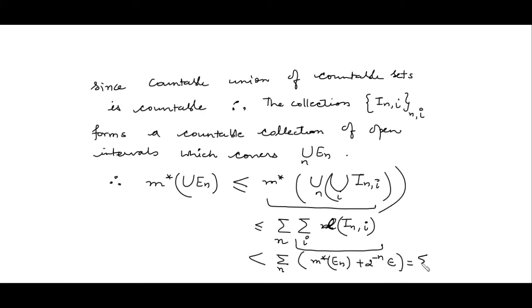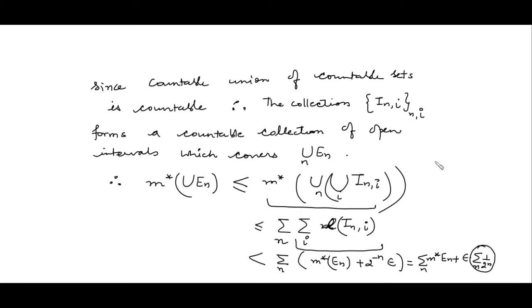Now this will become the outer measure of En plus epsilon into the outer measure of this summation over 1 over 2^n. This is the GP series with common ratio half, and it is convergent because the common ratio is strictly less than 1. By the GP series test, this series converges to a upon 1 minus r, where a is the first term and r is the common ratio.